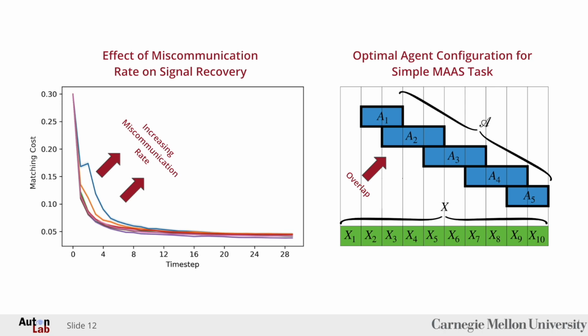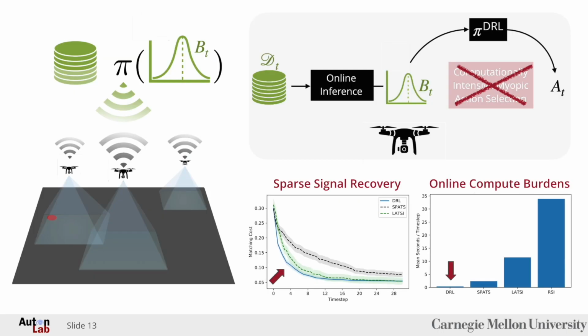In short, for certain MAAS problems, optimal multi-agent sensing behavior involves significant sensing overlap amongst agents, which naturally safeguards against potential blind spots. In summary, we argue that DeepRL is a particularly strong choice for real-world active search tasks, both from a decision theoretic and computational perspective.